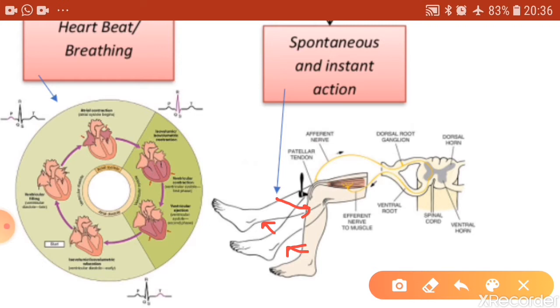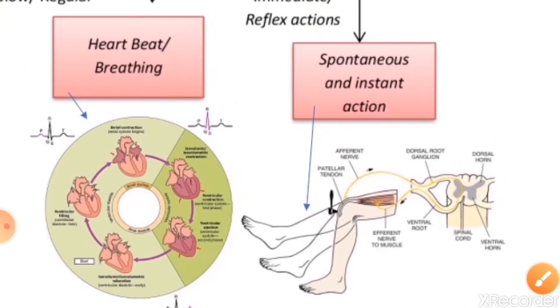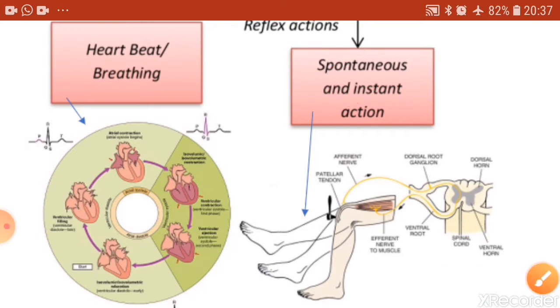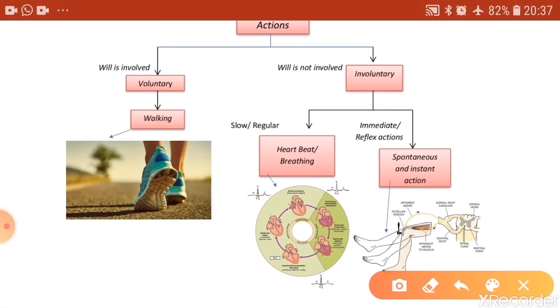In all these examples, the actions are instant and spontaneous. They are sudden, involuntary, automatic actions, and they are all called reflex action. So nervous actions or movements can be either voluntary or involuntary.